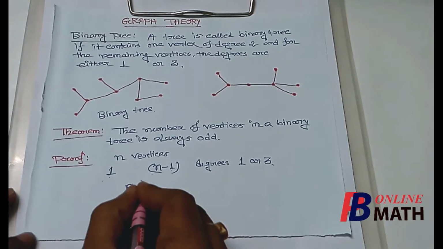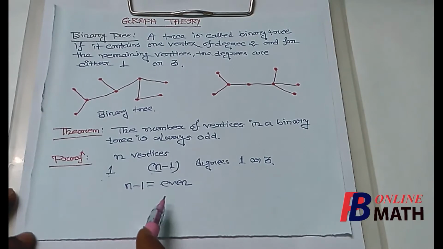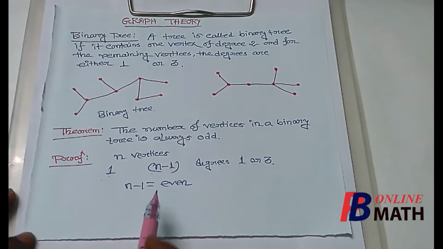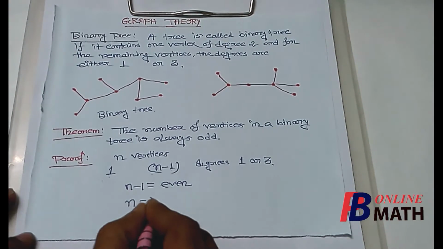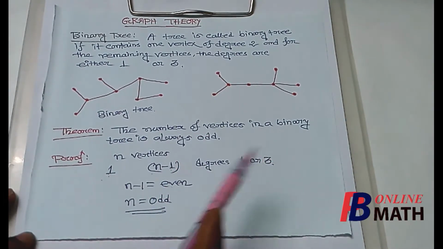So n minus 1 must be even, because a graph contains an even number of vertices having odd degree. Therefore, n must be odd. So the number of vertices in a binary tree is always odd. That completes the theorem.